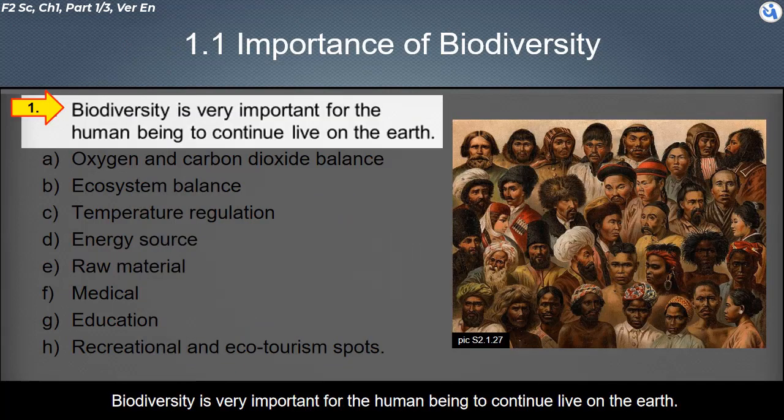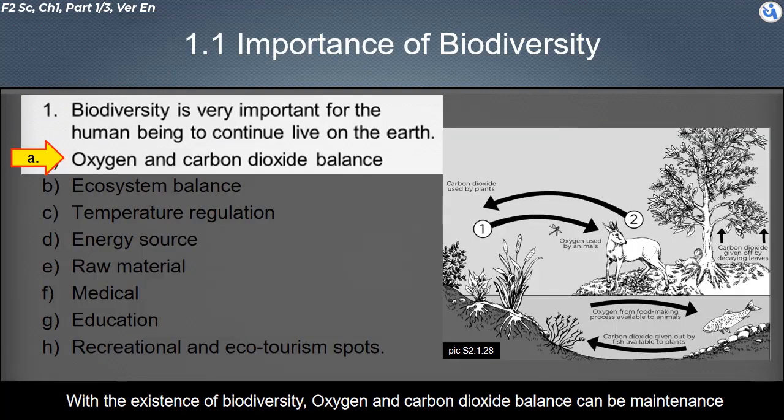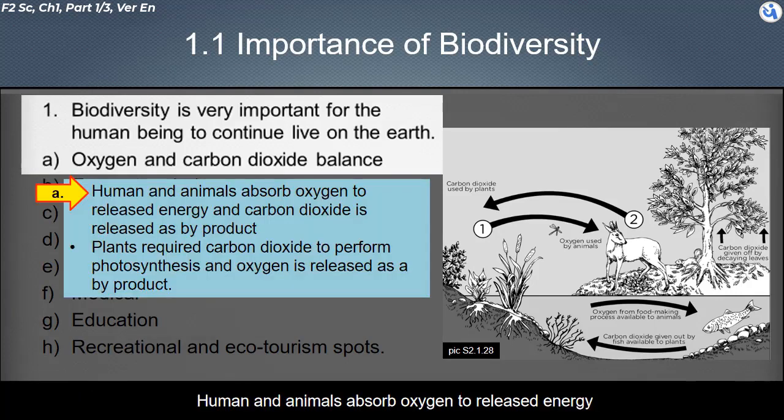Biodiversity is very important for human beings to continue living on the earth. The following are the importance of biodiversity to human beings. With the existence of biodiversity, oxygen and carbon dioxide balance can be maintained. Humans and animals absorb oxygen to release energy, and carbon dioxide is released as a byproduct. Plants require carbon dioxide to perform photosynthesis, and oxygen is released as a byproduct.